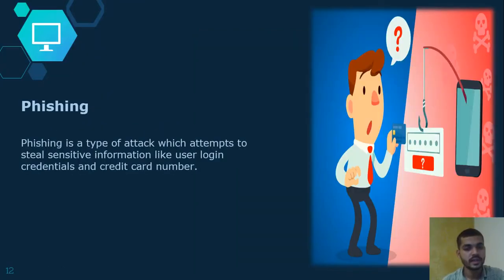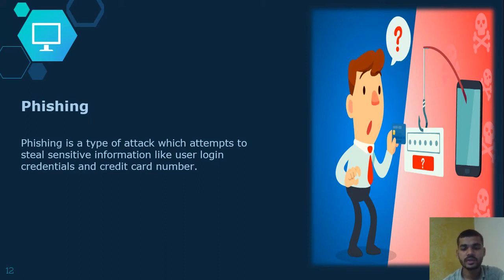The next attack is the phishing attack. This is a type of attack which attempts to steal sensitive information like user login credentials and credit card numbers. It may be the login ID and password, or bank details like credit card, debit card and ATM PIN numbers. How does this happen? The attacker creates a fake page, and it may be delivered by email phishing or SMS phishing. So various methods are there in phishing.